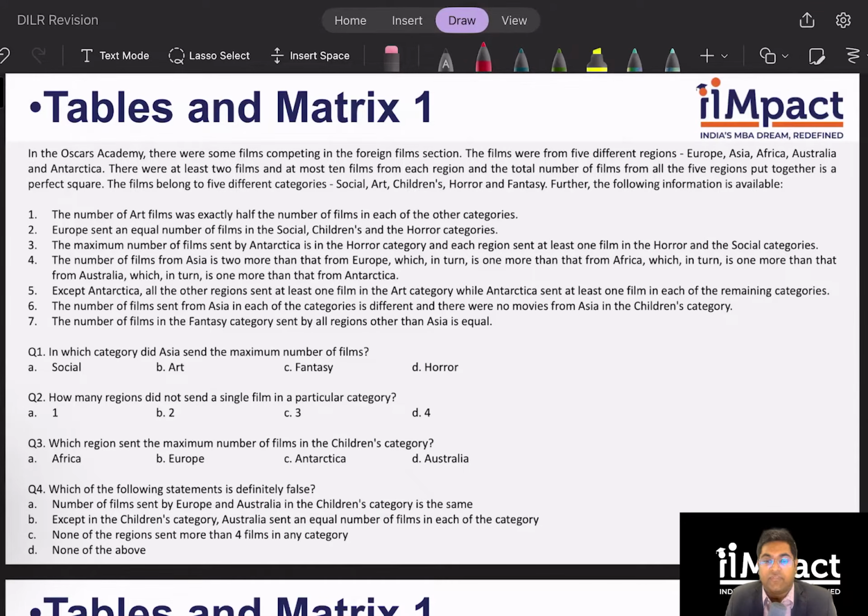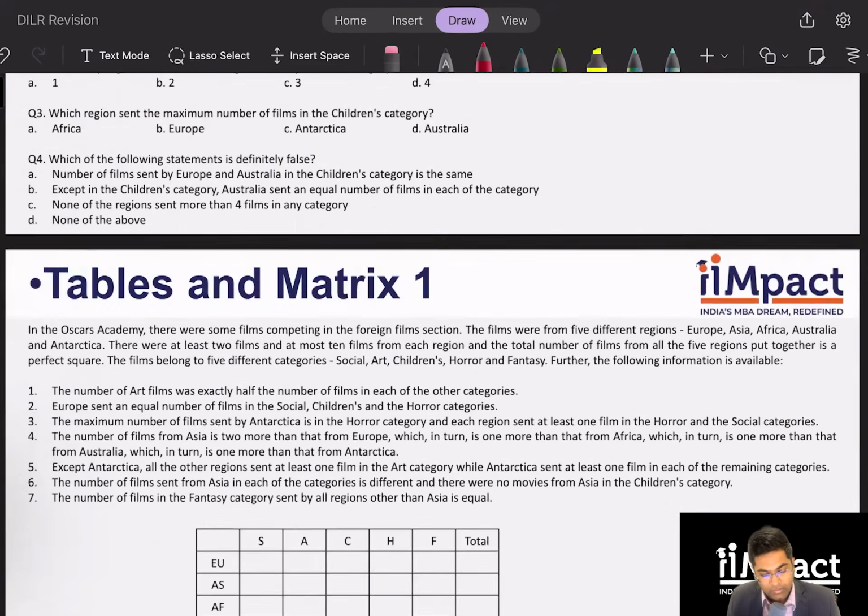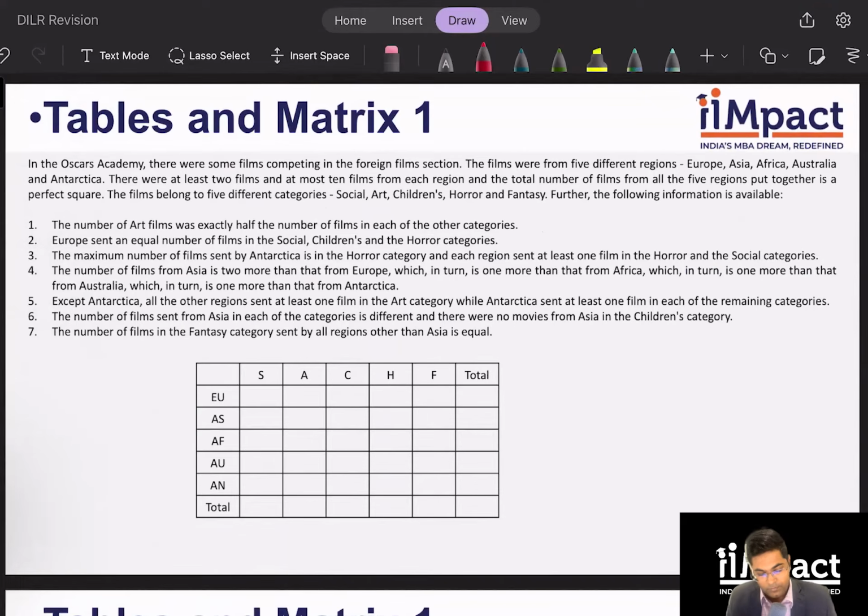So maximum 50 films in total are coming in. So the total number of films can be 16, 25, 36, or 49. Only these 4 options. The films belong to 5 different categories which have been given to us, and then we have been given some clues. So clearly, we just need to figure out which region is sending how many movies in what category, and then we'll be able to answer the questions. Looks straightforward. Let's look at this.